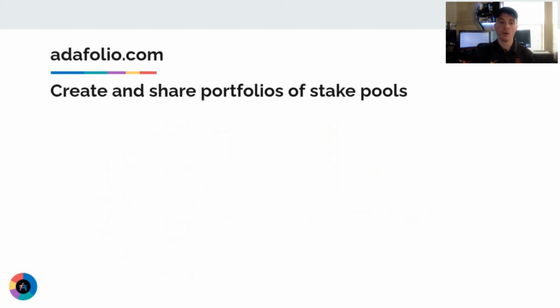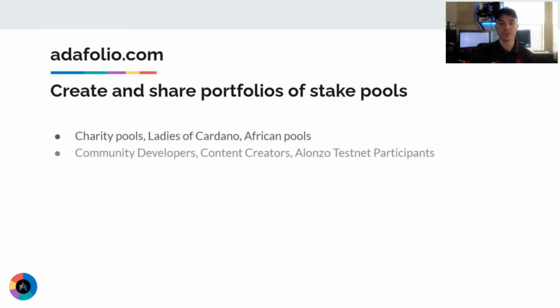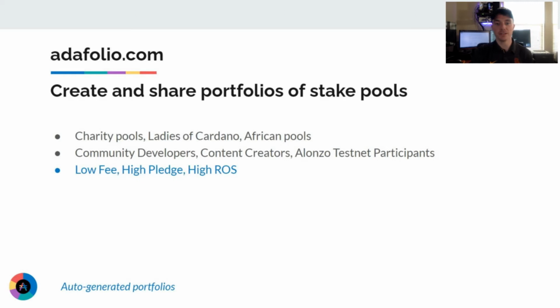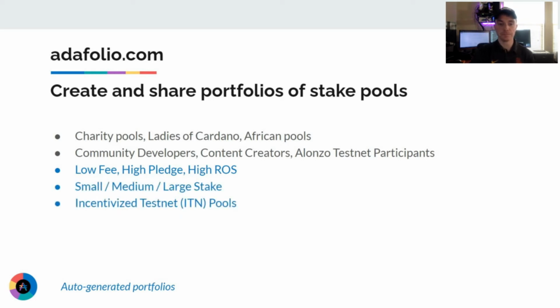But with nearly 3,000 active stake pools, how do you go about choosing which pools you want to support? We created Adafolio as a platform for Cardano community members to create and share portfolios of stake pools that they value. Currently available pools range from mission-driven pools, such as charity pools, Ladies of Cardano, African pools, to community-driven pools, such as community developers, content creators, Alonzo testnet participants. We also have several auto-generated lists that are always kept up to date, such as low fee, high pledge, high ROS, small, medium, large pools, and pools that ran during the incentivized testnet.